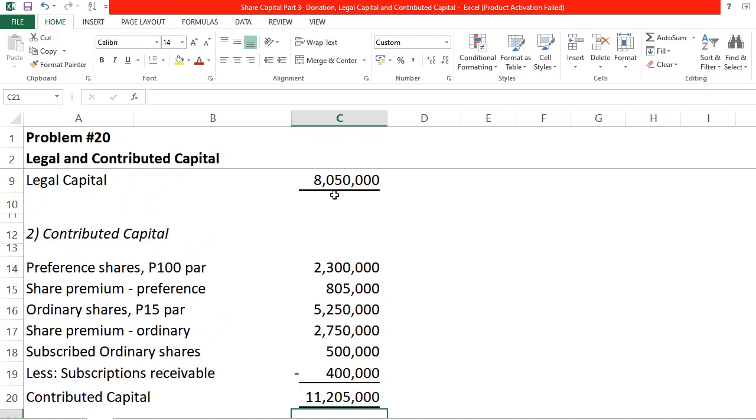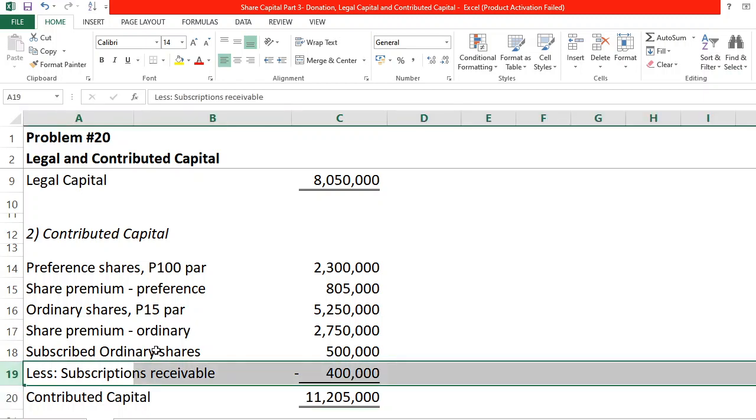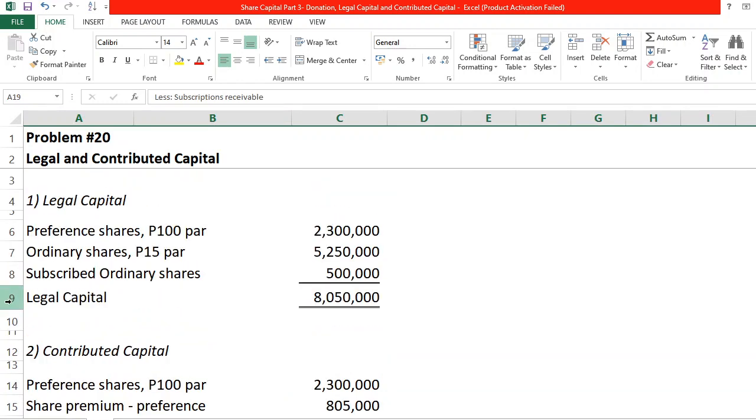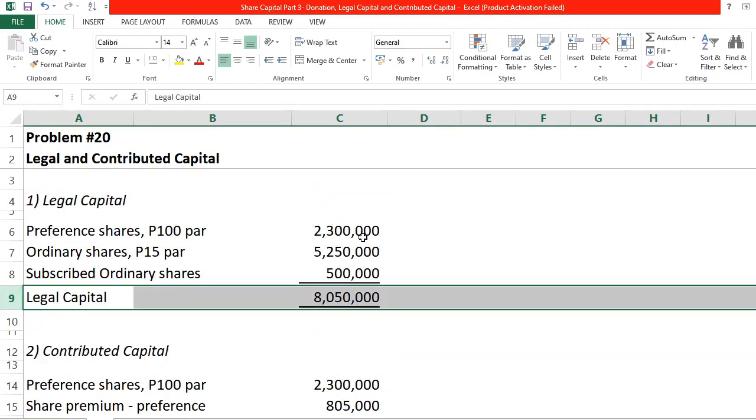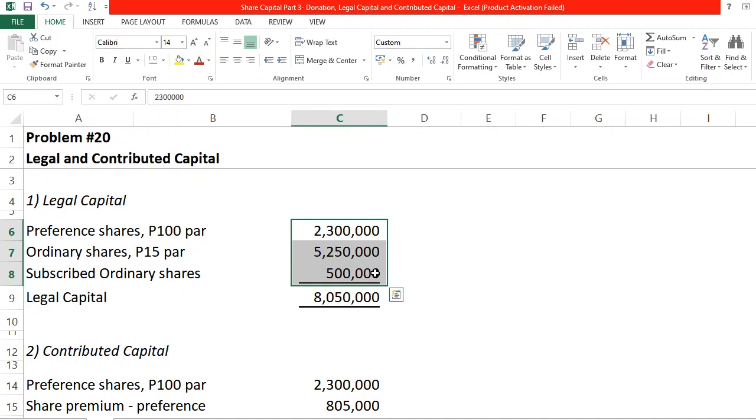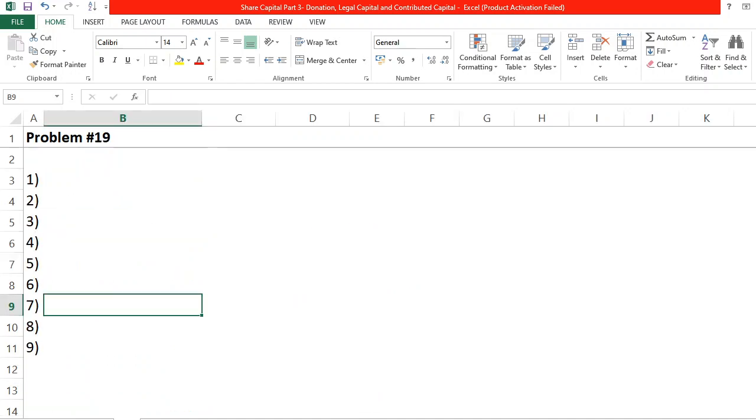So again, contributed capital is just legal capital plus all the other excesses, and less your subscriptions receivable. Legal capital is concerned only of those items or accounts recorded at par. Okay? So let's proceed to problem number 19.